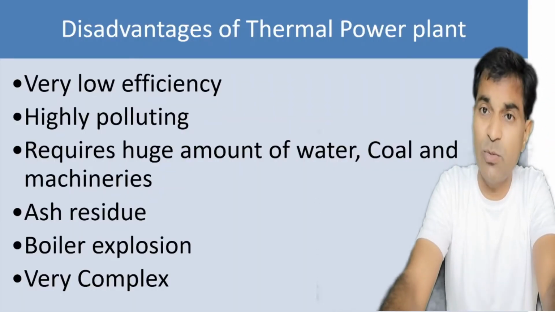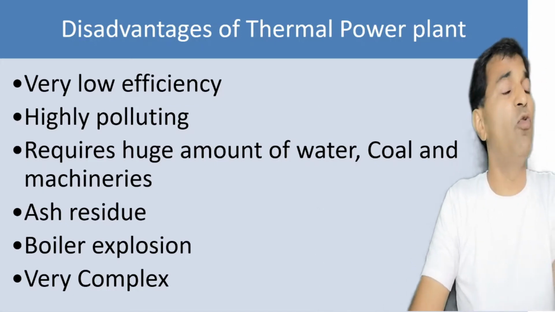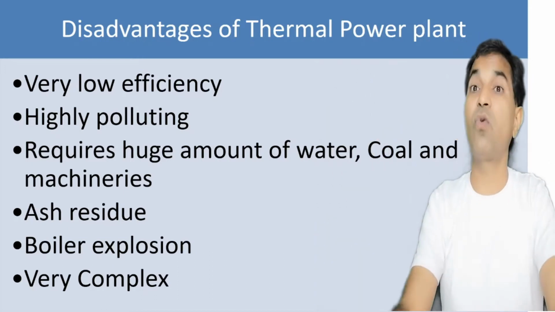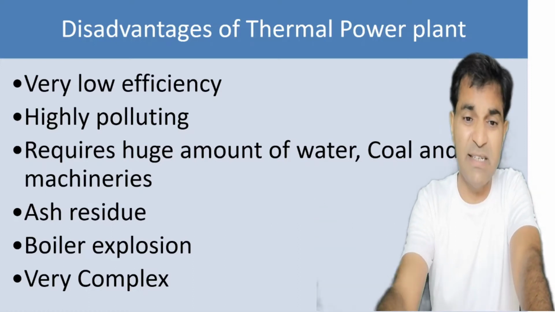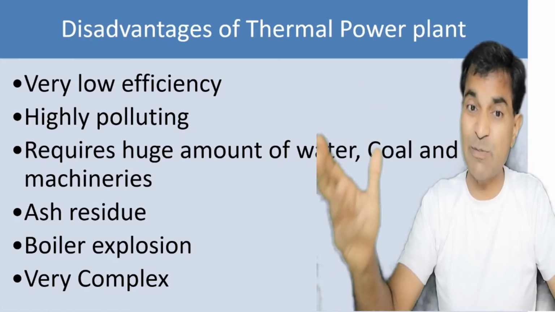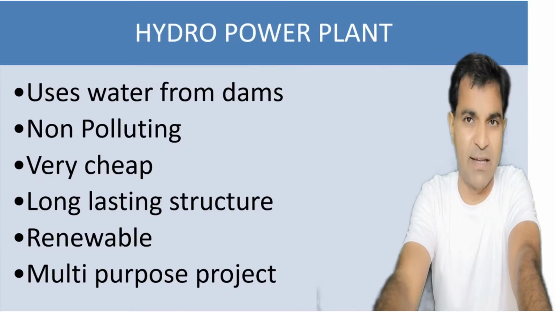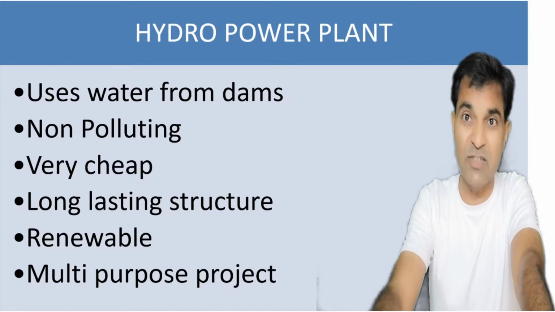Now, what are the disadvantages of the thermal power plant? It is having very low efficiency, nearly 40%, very polluting in nature, requires huge amount of water, coal and machineries. A great amount of ash will be there as a wastage. Boilers sometimes may explode due to the excessive temperature and it is very complex in manufacturing. Now, the next topic is that of the hydropower plant. As the name itself indicates, water will be utilized.